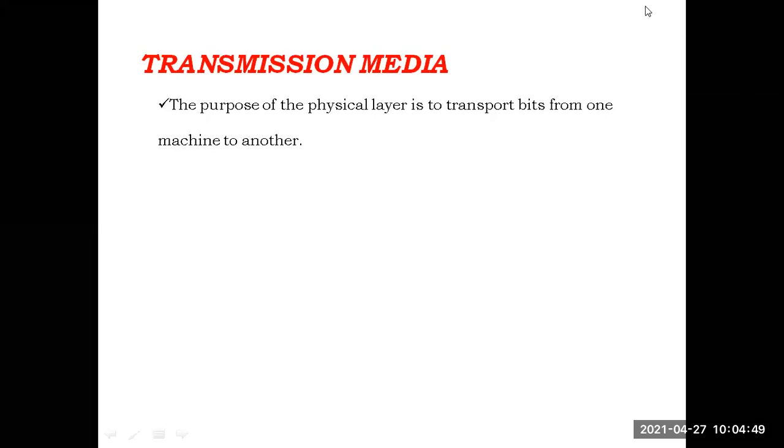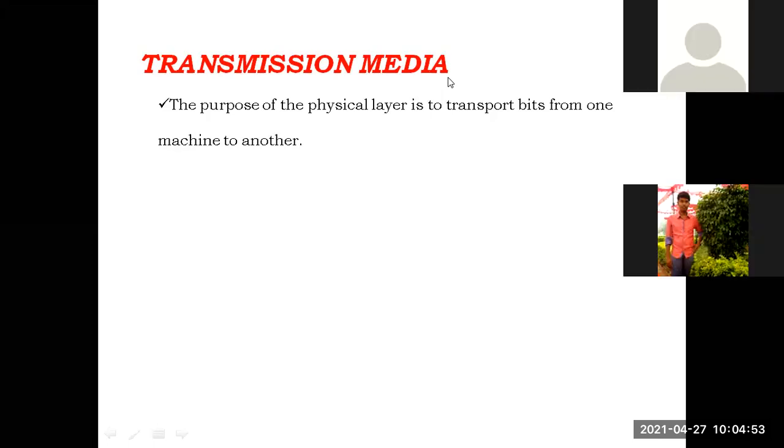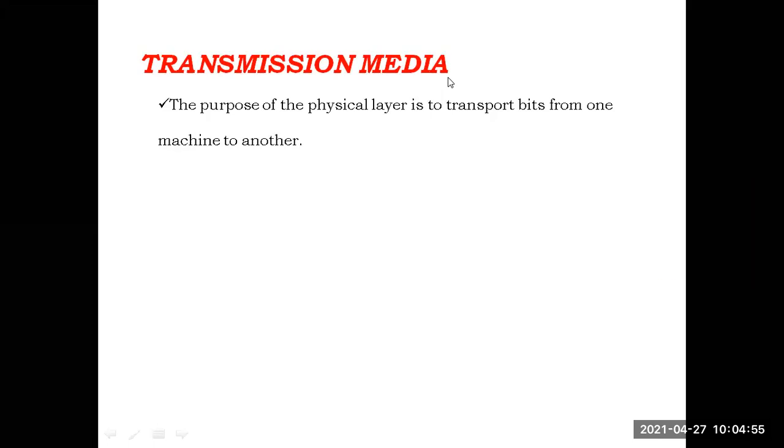So the first thing we have to see here is what are the various transmission media we use in the physical layer. That is today's first concept in the physical layer: we have to know briefly about the transmission media. Here transmission media means the medium through which the raw bits are going to transfer.